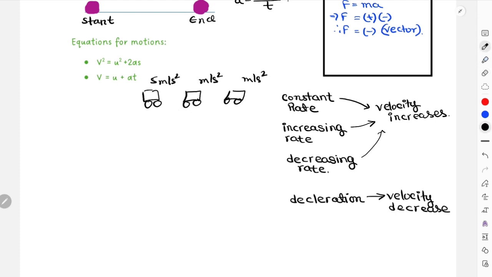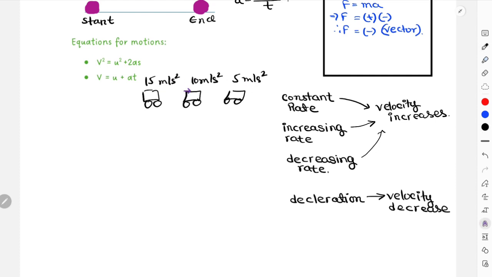Previously, if it was accelerating at 5, now it will accelerate at 10, and then it will accelerate at 15, right? Now we can clearly see that your rate for acceleration increases over time. For this case also, velocity increases. And then again, decreasing acceleration indicates that over time your acceleration should decrease. So maybe at the start you have 15, then 10, then 5. So this one indicates your value for your acceleration decreases over time.